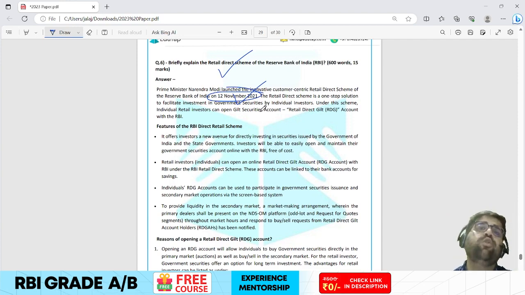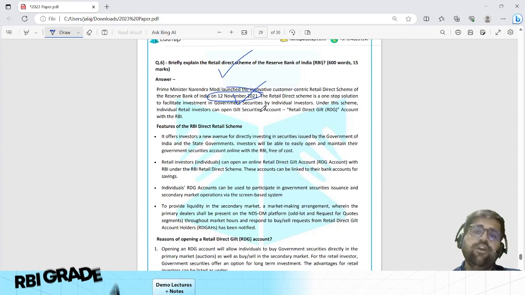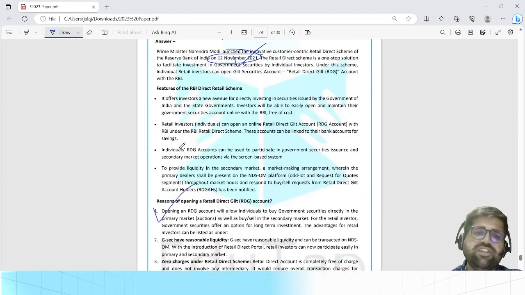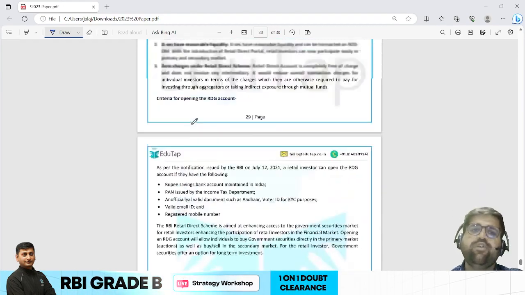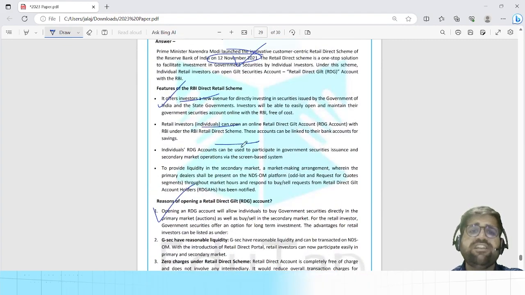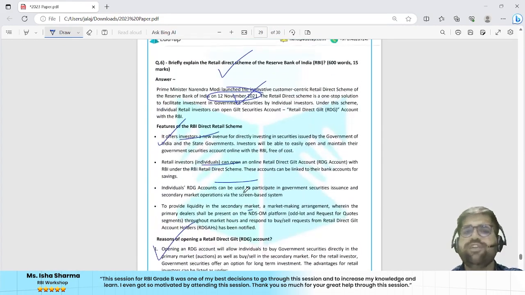Then you have to go deep into the retail direct scheme. You will have to mention each and every point related to it. Like you can mention the reasons, the features, and you can also mention the criteria. But I would say give less importance to criteria. You could have explained more features, and you could have also explained the reasons that why RBI is bringing it.